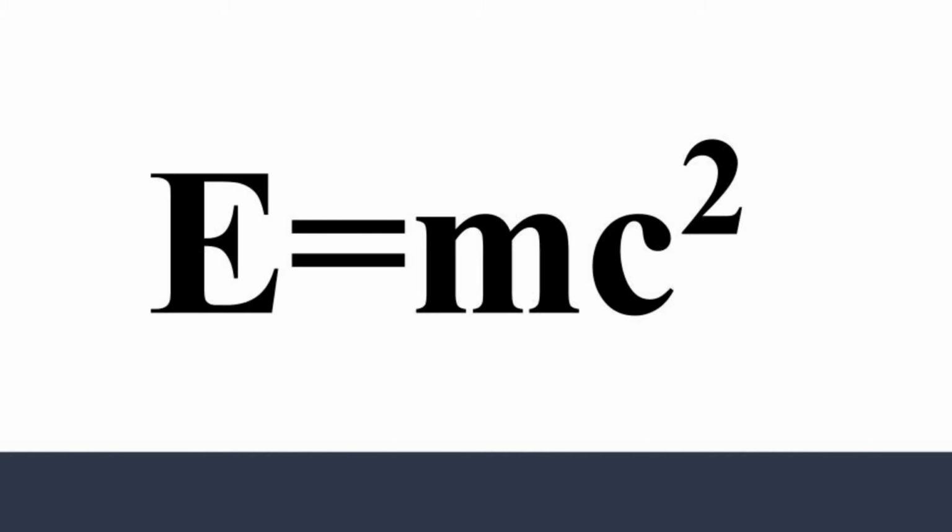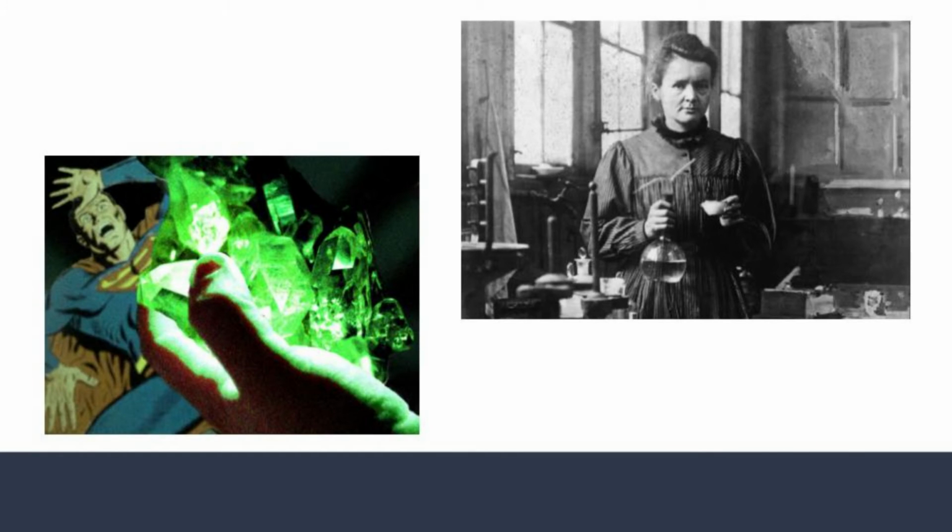Scientists had just discovered radiation due to the work of Marie Curie, and they were pretty confused by what they found. It seemed that energy was emanating from radium for no reason at all, which seemed to break the rules of mass and energy conservation.